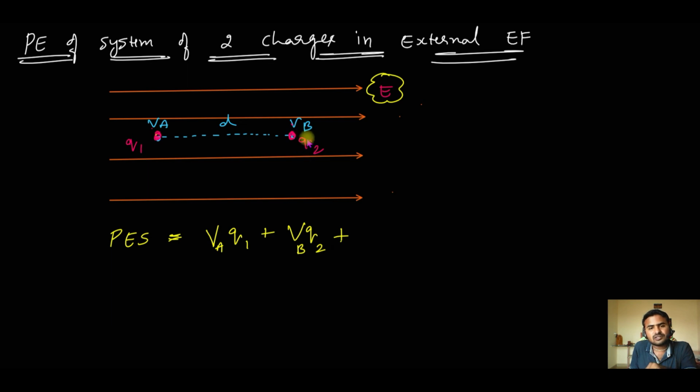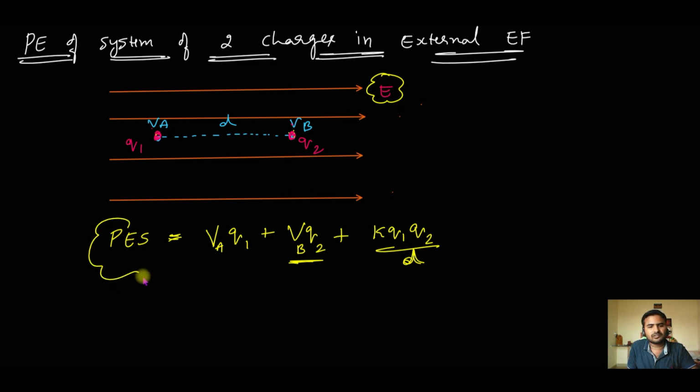So to bring this charge q2 from infinity to this point, I will have to do work against the electrical field. So that is VB into q2. I will also have to do work against the charge which is already present at this point, correct? q1. So how much work will I have to do against q1? Against the electrical field, the work done is VB into q2. Against this charge present at A, q1, how much work will I have to do? k q1 q2 divided by D. Correct? So to bring this charge q2 from infinity to this point against q1, the work done will be k q1 q2 by D.